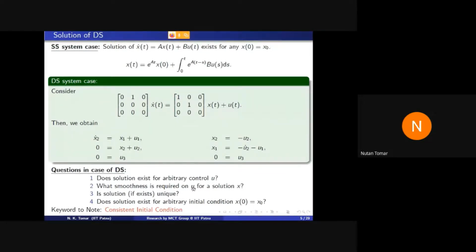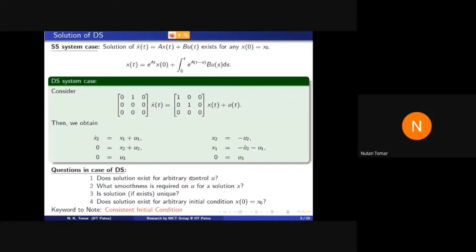So the answer is: a solution does not exist for any u, because for existence of a solution, the u3 component of u must be 0. So it does not exist for arbitrary u. For existence of a solution, the u2 part, the second component of u, must be differentiable. So it needs more smoothness.